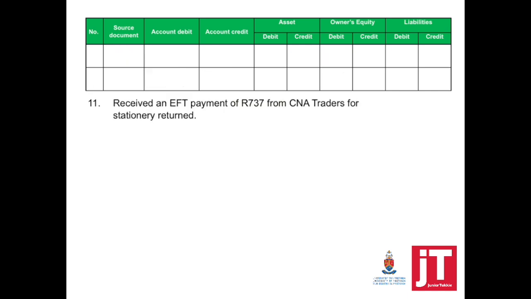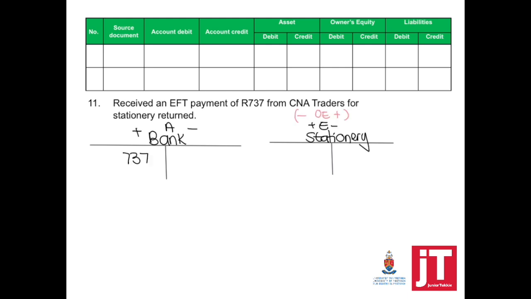Transaction 11. Received an EFT payment of $737 from CNA Traders for stationery returned. So this is a little bit different. We've now received money electronically, which means bank is debited. Why? We've returned stationery which we had purchased. So that's no longer an expense to the business because we've returned those items. When our expense decreases, it will have a positive effect on my owner's equity.